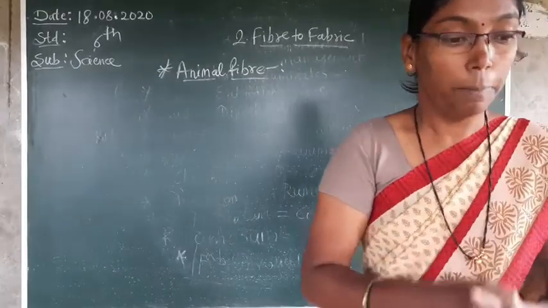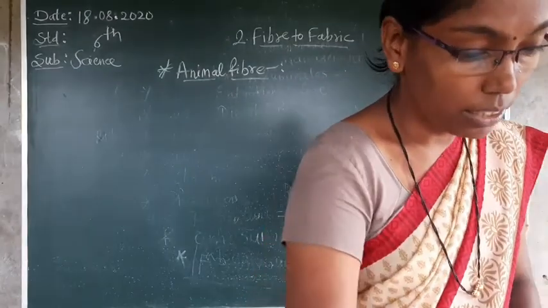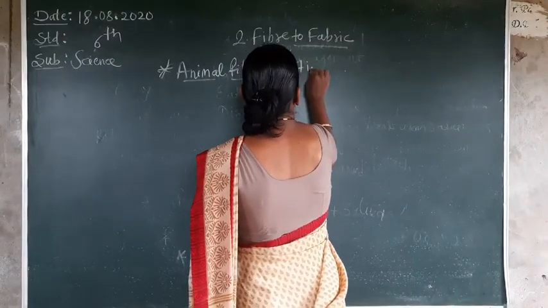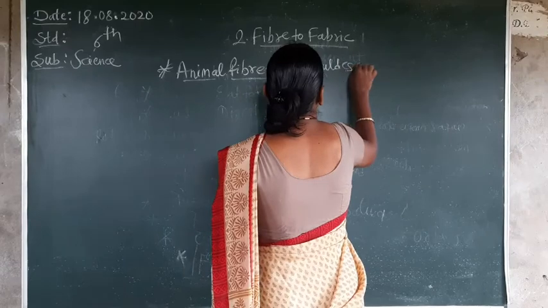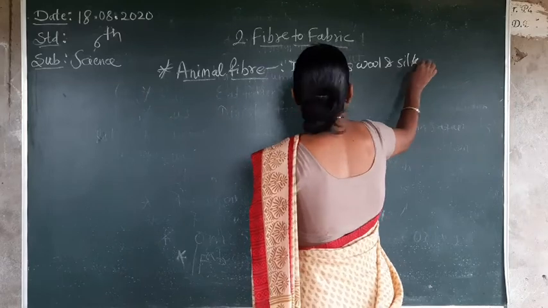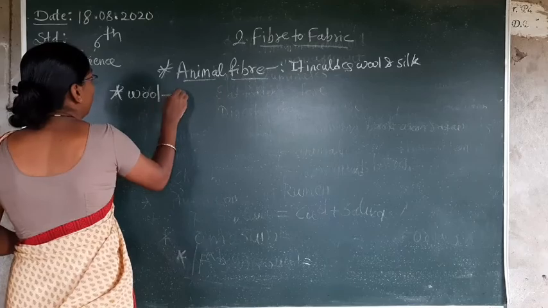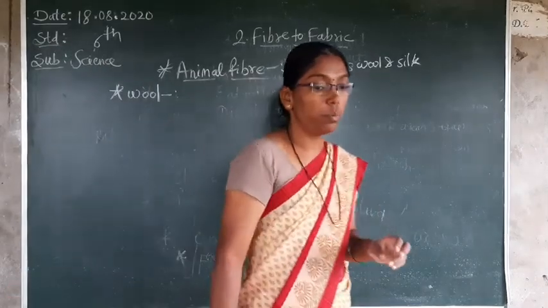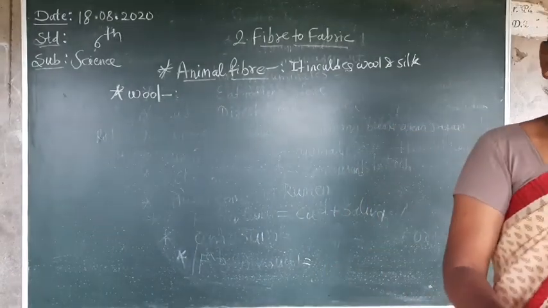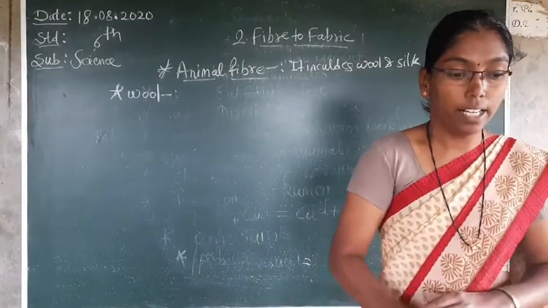Wool and silk: animal fiber includes wool and silk. Everyone knows about silk and wool. First we continue with wool. What is meant by wool? How does it come? Where does it come from? So first point, wool. Wool is obtained from the hair of animals like sheep, rabbit, deer, etc.